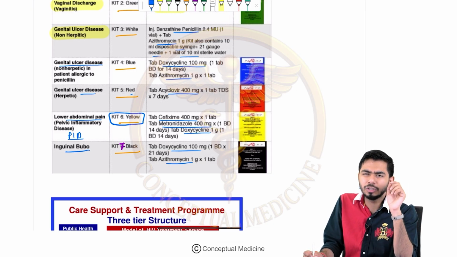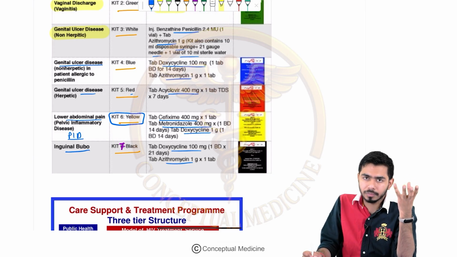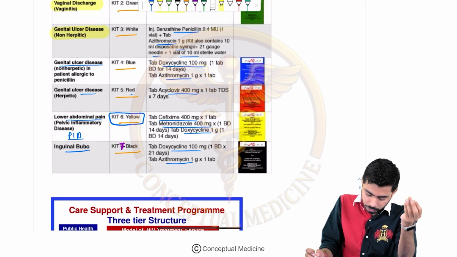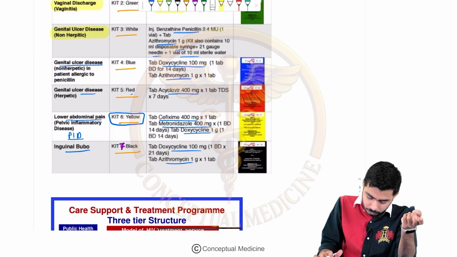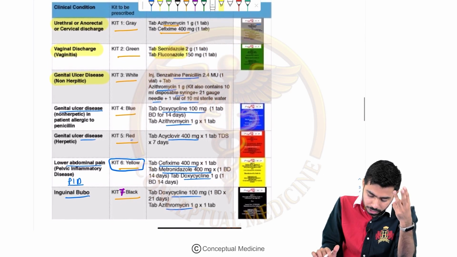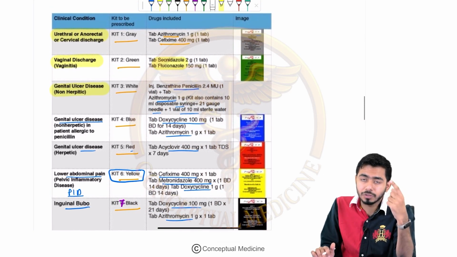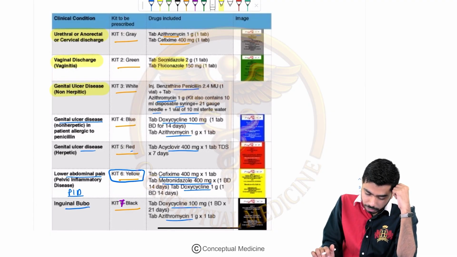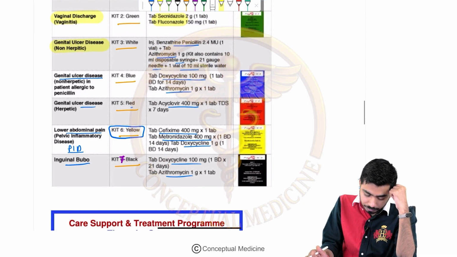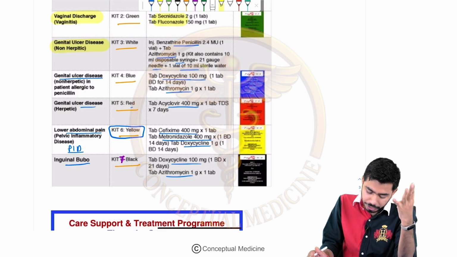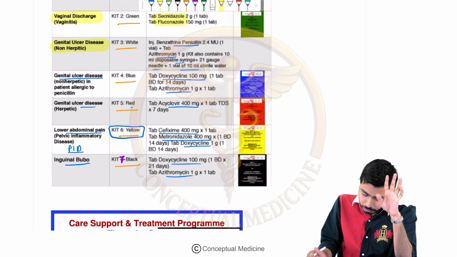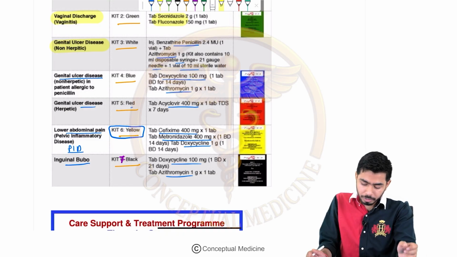So very commonly azithromycin is used in most of the kits, right? You can see we are using azithromycin in kit number 7, in kit number 3, and in kit number 1 as well, right? And you can see the doxycycline role is also there in kit number 4, kit number 6 and kit number 7. So that's how you can remember it, right?